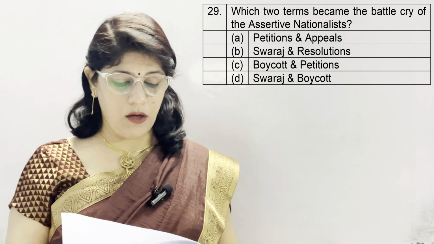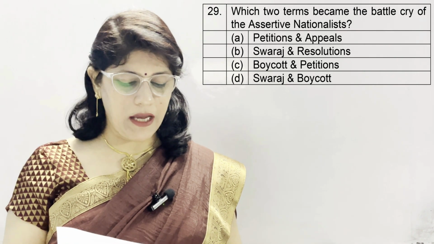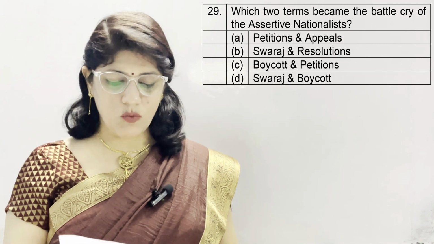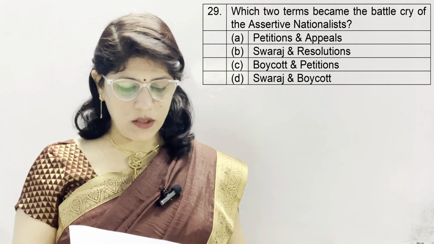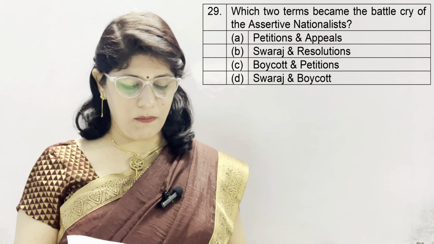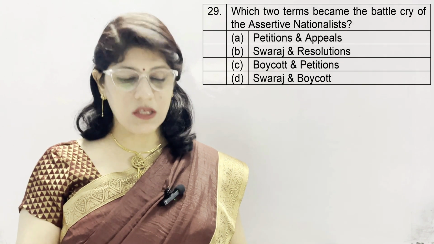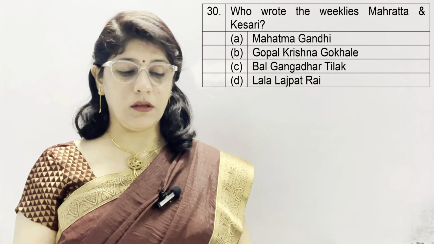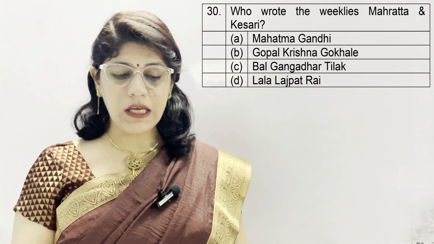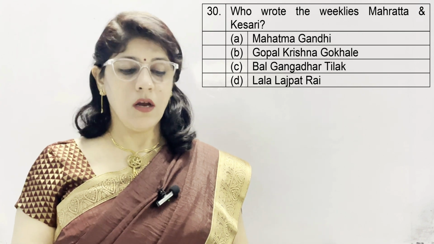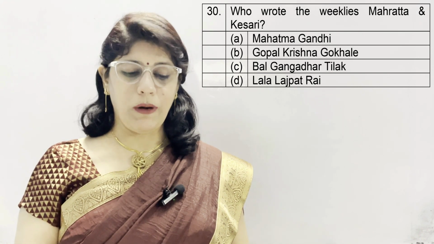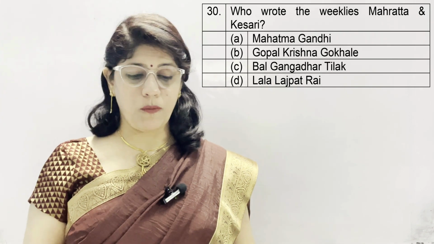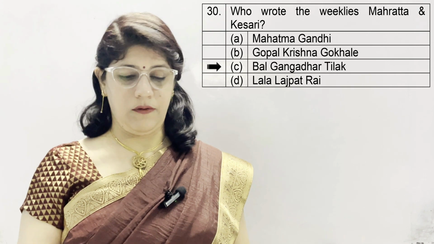Question number 29. Which two terms became the battle cry of the assertive nationalists? A. Petitions and appeals, B. Swaraj and resolutions, C. Boycott and petitions, and D. Swaraj and boycott. And the correct option is Swaraj and boycott, option number D. Now question number 30. Who wrote the weeklies Maharatha and Kesari? Options are Mahatma Gandhi, Gopal Krishna Gokhale, Bal Gangadhar Tilak, and Lala Lajpat Rai. And the correct option is Bal Gangadhar Tilak.